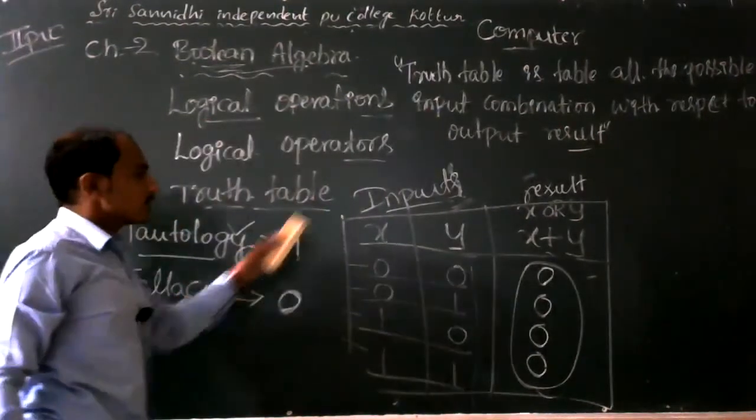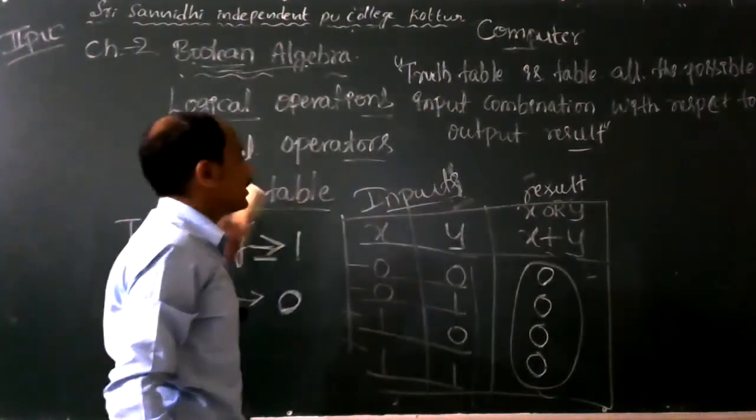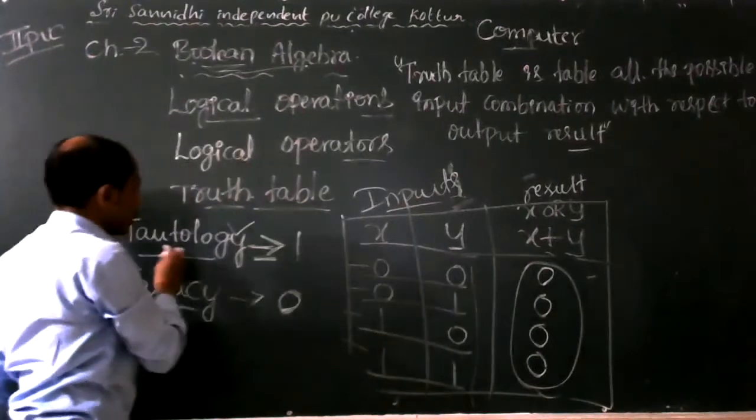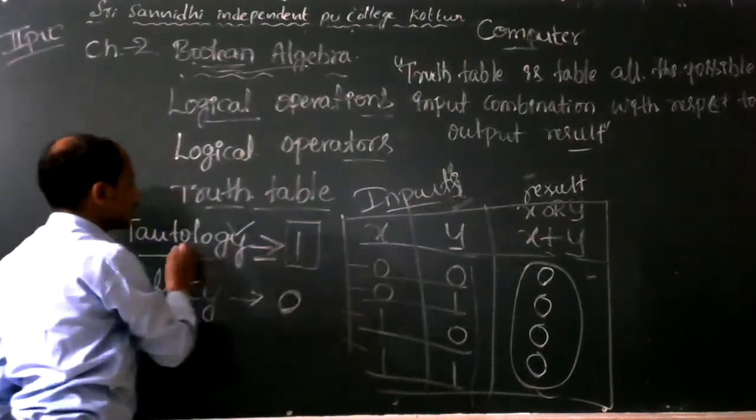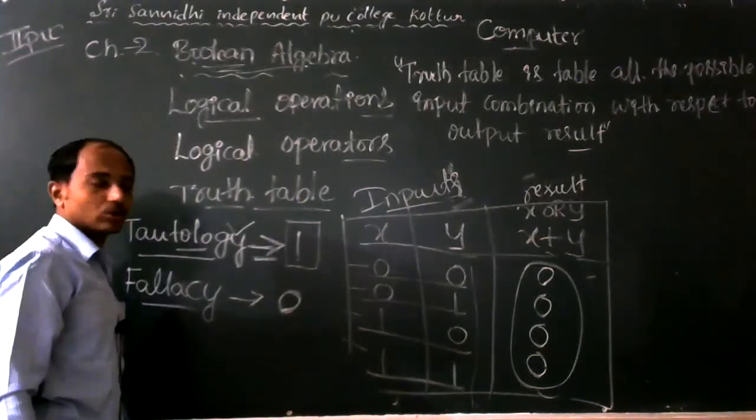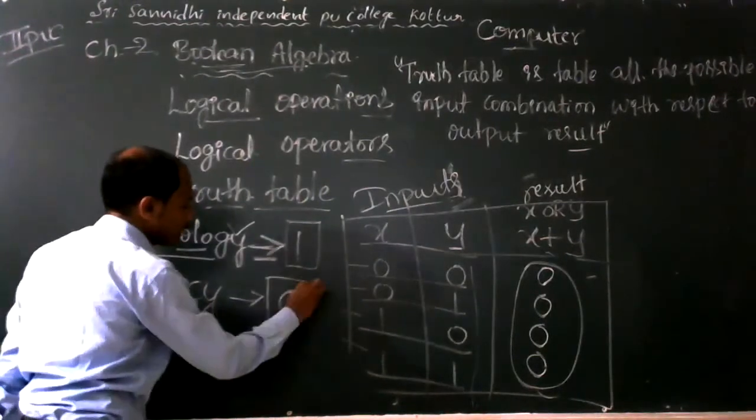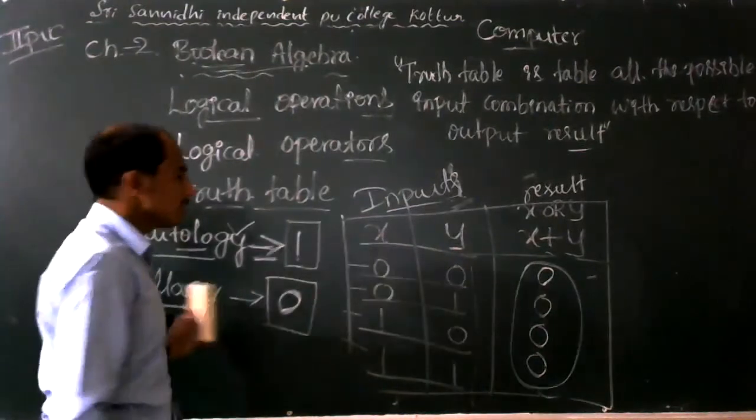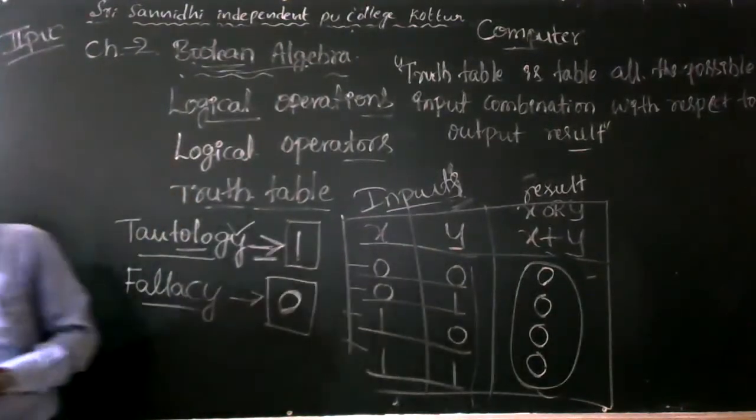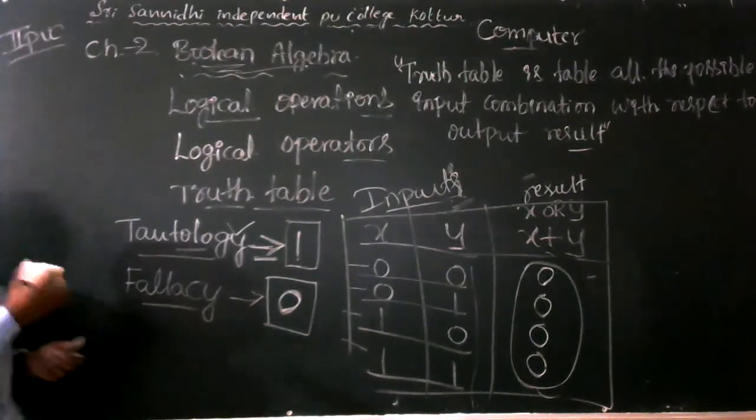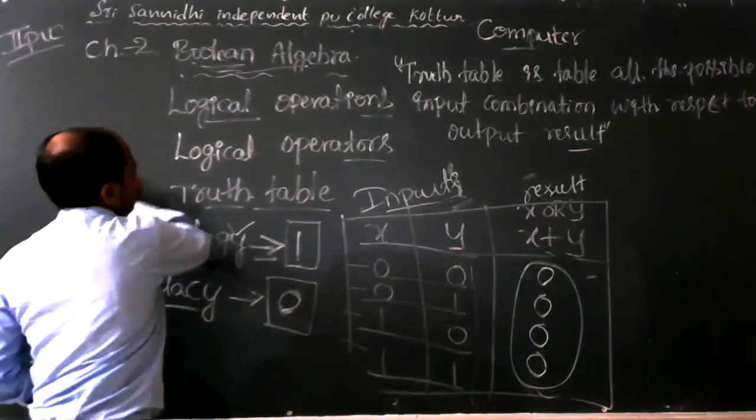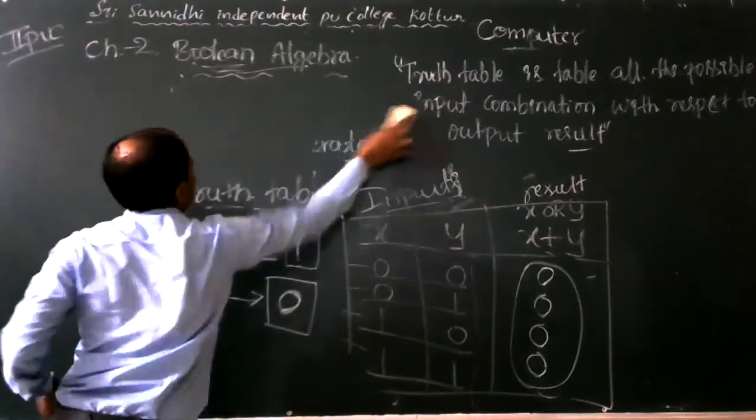If the result of the truth table is always 1, then it is called a tautology truth table, and if the result of the truth table is always 0, it is called a falsy truth table. Now the next concept: logical operators.